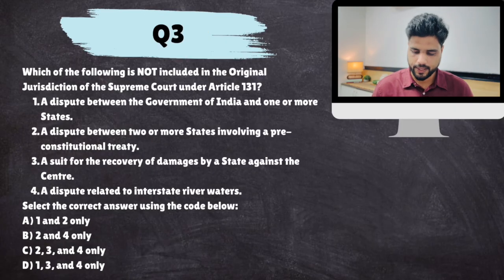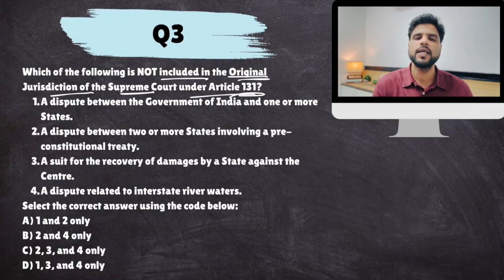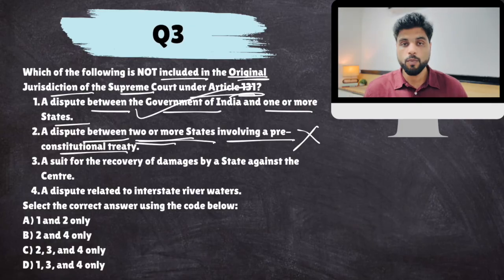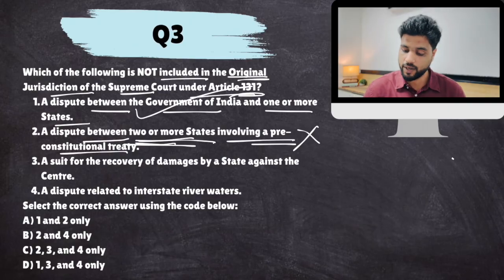Right? Next. Which of the following is not included in the original jurisdiction of Supreme Court under Article 131? What do you mean by original jurisdiction? Well, these are those cases in which you can directly approach the Supreme Court. A dispute between Government of India and 1 or more states? Yes. For this, you'll always go to the Supreme Court. A dispute between 2 or more states involving a pre-constitutional treaty? No. Look, a normal dispute between 2 or more states is part of original jurisdiction. But a dispute between states with respect to a pre-constitutional treaty or agreement between provinces, that is not original jurisdiction. That case can go to even a high court also.